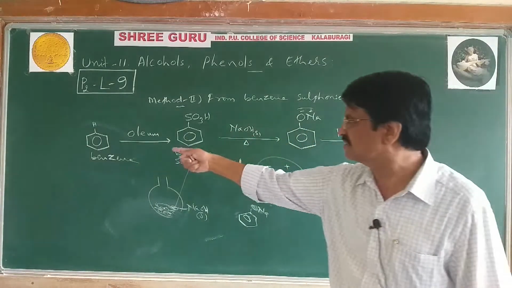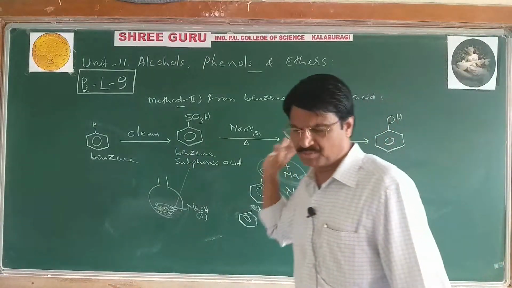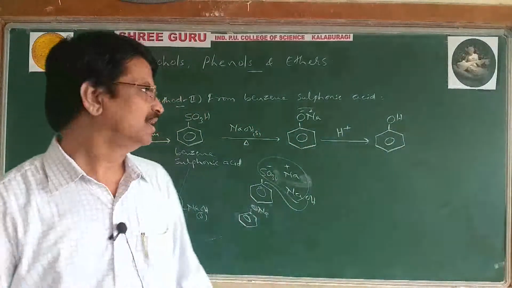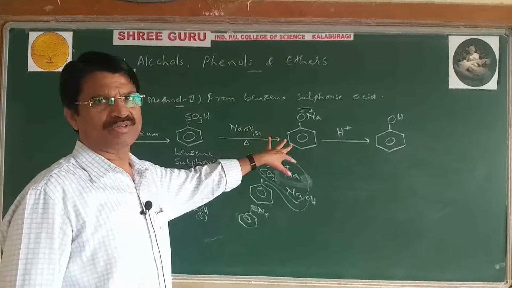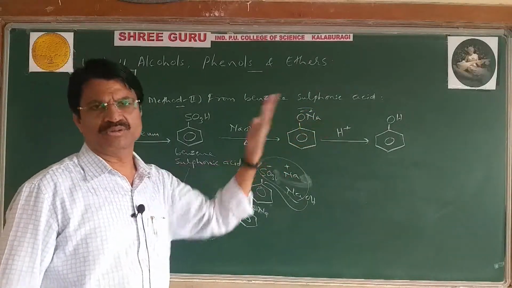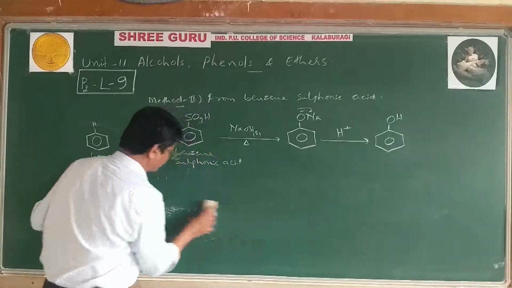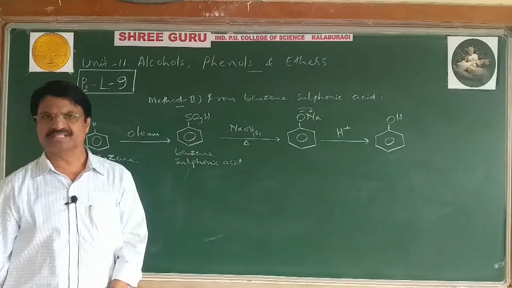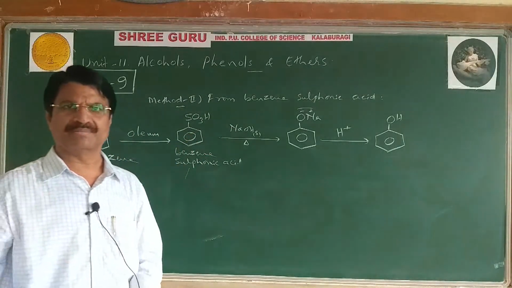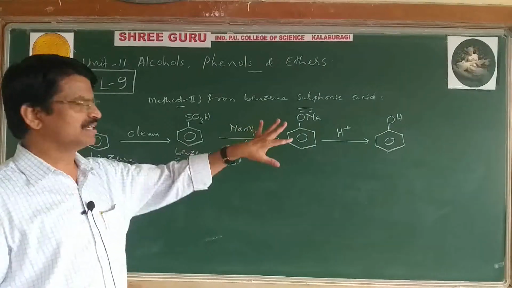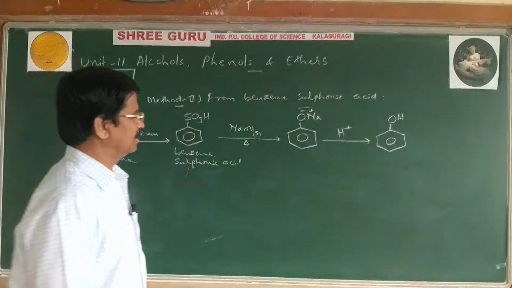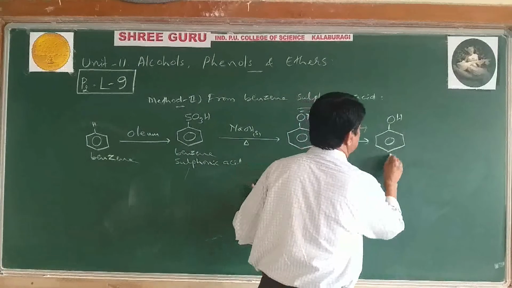But you can also write it like this: benzene to benzene sulfonic acid, benzene sulfonic acid to sodium phenate, and then finally into phenol. Again the method is the same. Whatever phenol you get is separated by steam distillation, and it boils at 182 degrees.